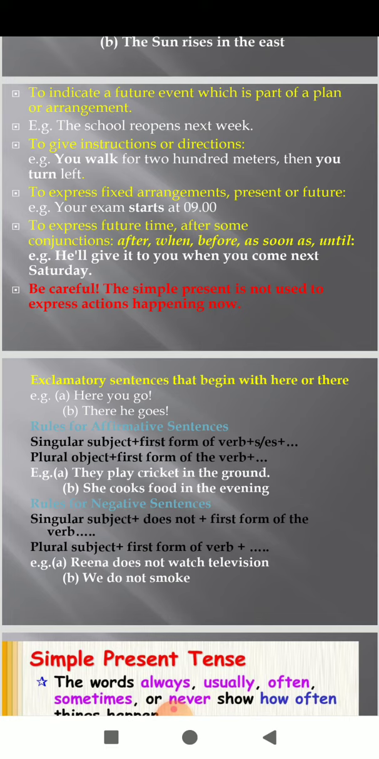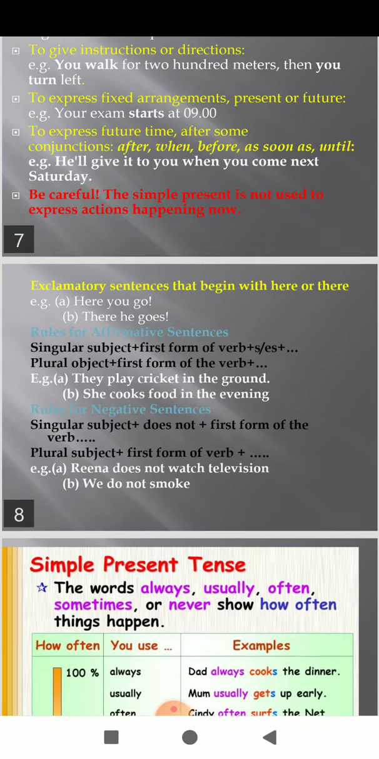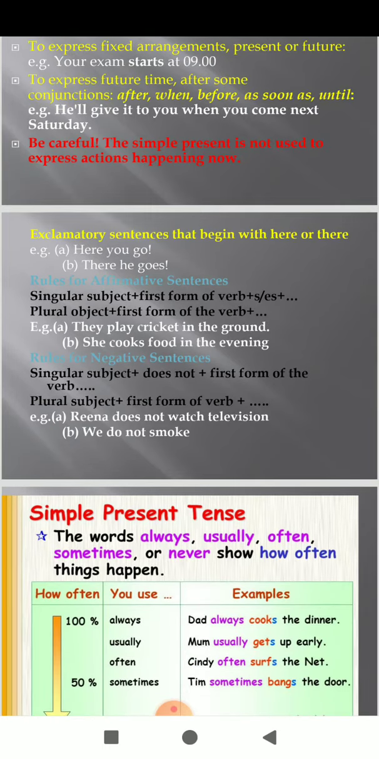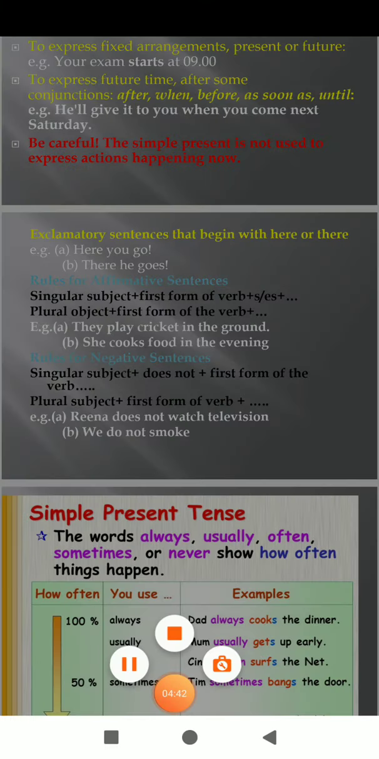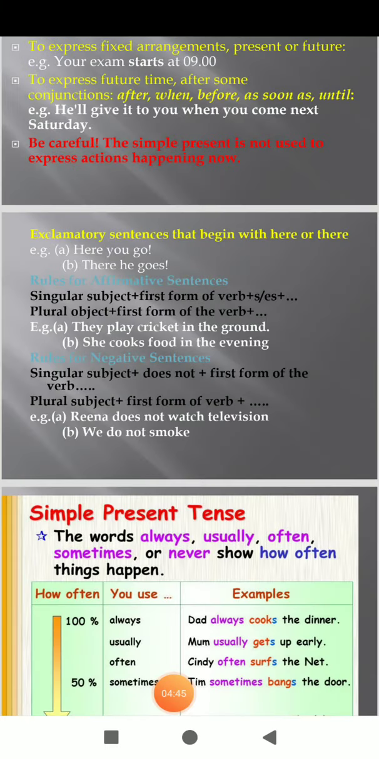Students, just be careful that simple present tense is not used to express actions happening now. When we are using exclamatory sentences that begin with here or there, present indefinite tense will be used. Here you go, there he goes. So those are the ways we will use present indefinite tense.